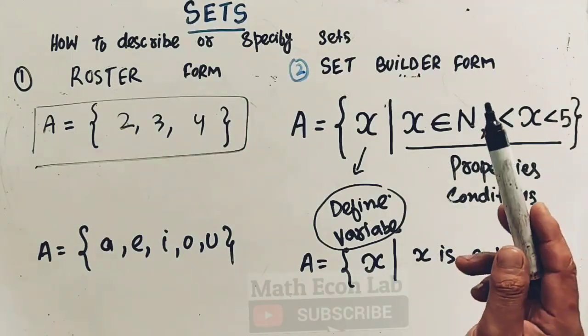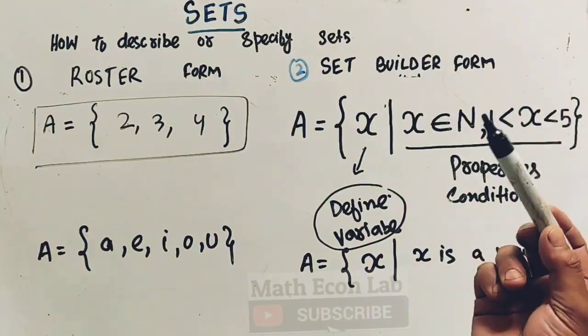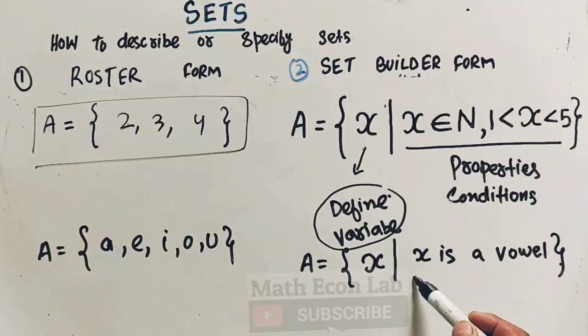So to cut it short, the set builder form describes the elements of a set using a rule or a property. The property here is that x belongs to natural numbers and x lies between 1 and 5. Here the property is that x is a vowel.